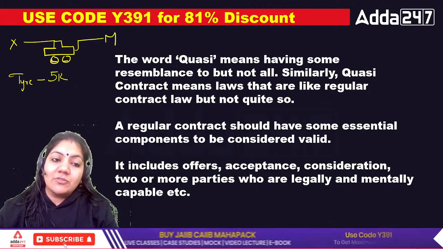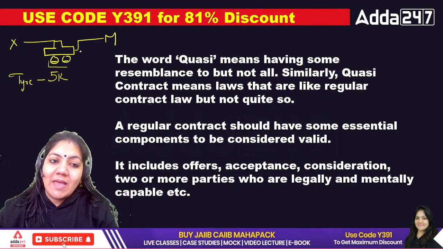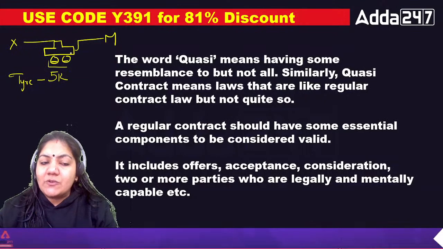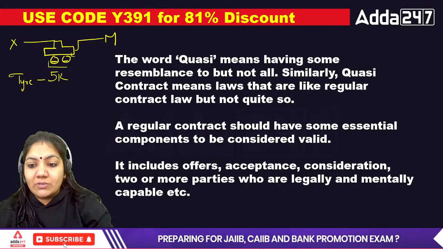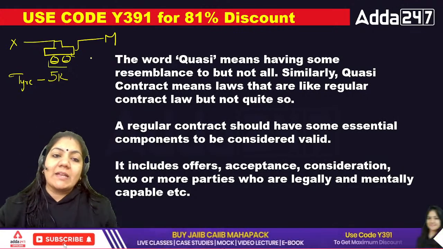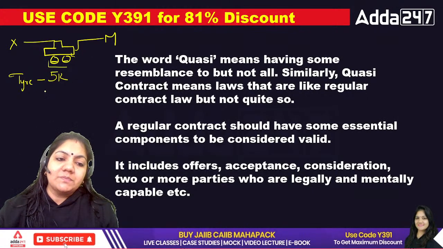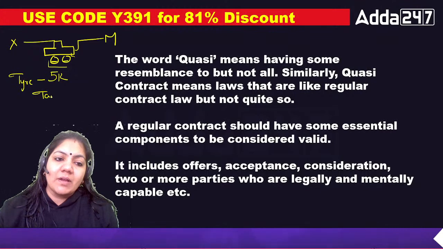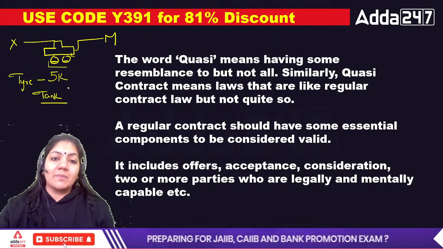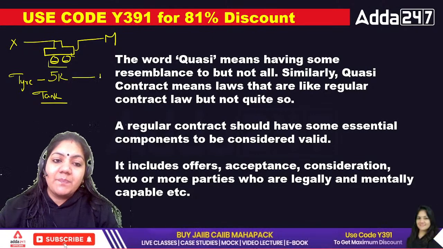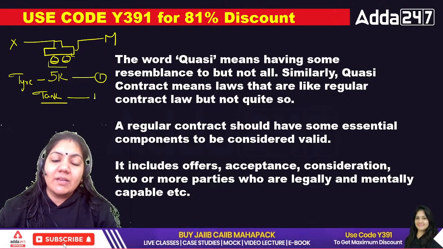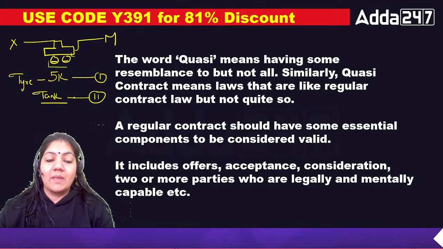While M was repairing the tire, M noticed that the petrol is also leaking from the car. So in that case, M also repairs the tank of the car, because the petrol was leaking. So in that case, he has done this contract, he has done this contract also.